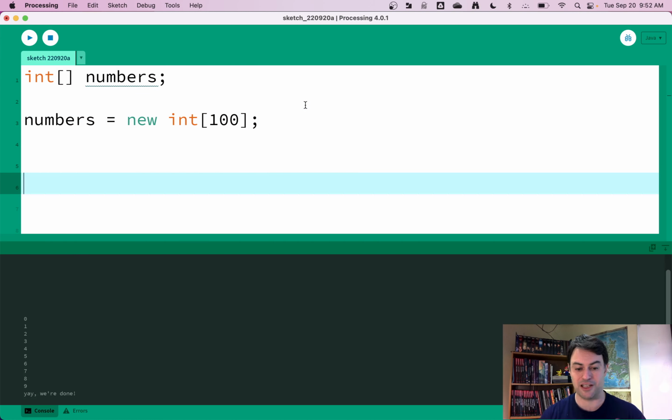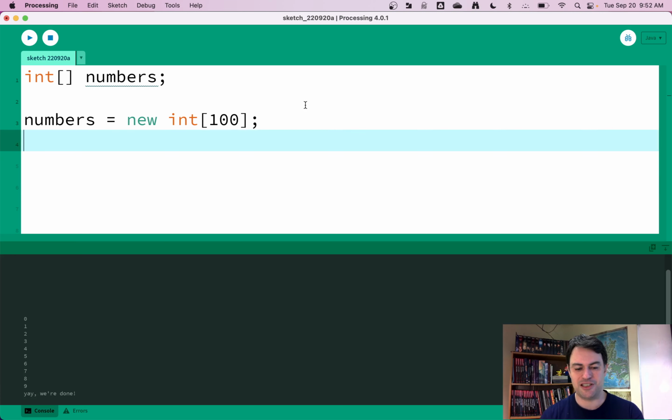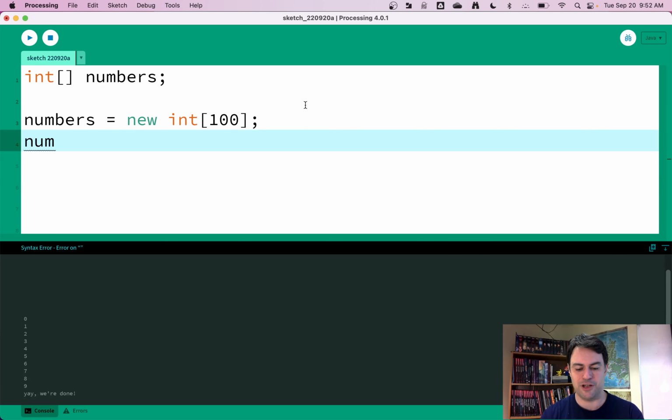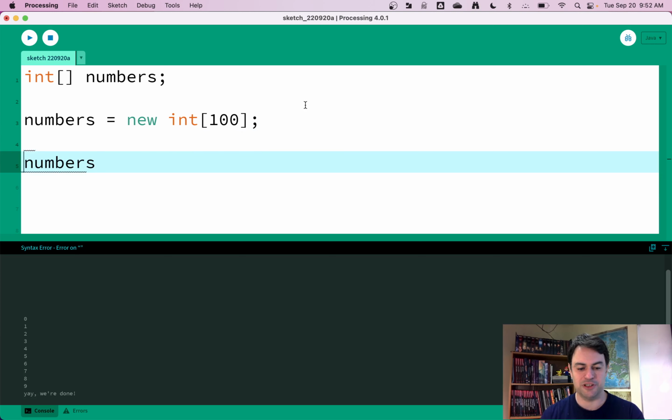Okay, so wow, we got this amazing book. It's got 100 pages. So how do we work with it? How do we open the book and record numbers? The easiest way to do it is just to use the array's name, so numbers, and then you give it the page number in square brackets. So I could say page 0. The first page is page 0, by the way. It starts counting from 0, which means it goes from 0 to 99. That gives you 100 pages. So that's a little awkward because in a 100-page book, the last page is 99. Okay, I guess it's fine, but it is a little bit tricky.